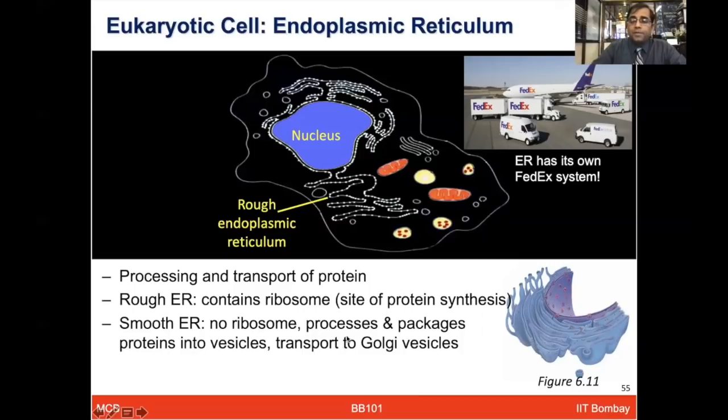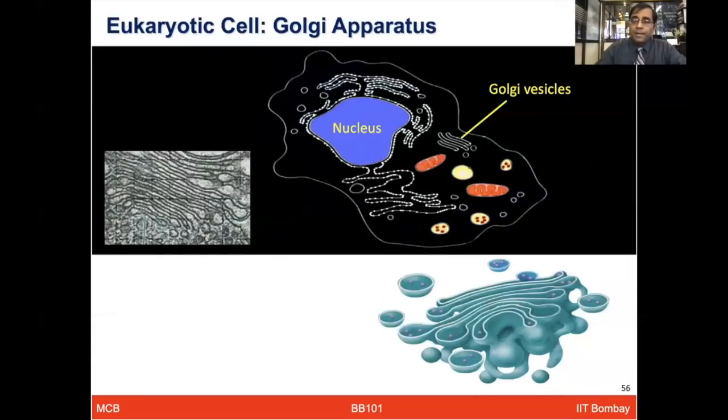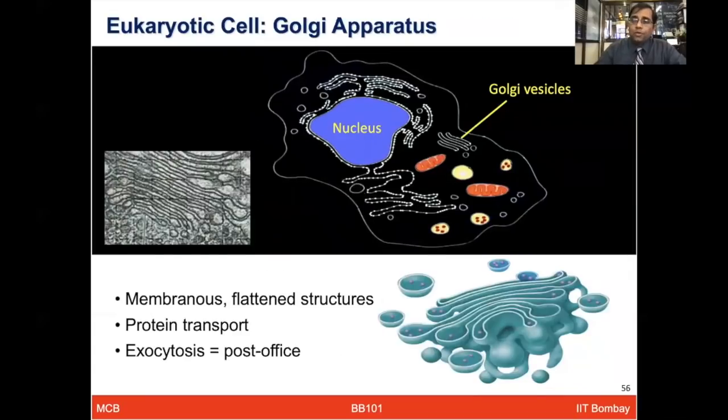But it actually helps in the packaging of these proteins into vesicles, which are further carried with the endomembranous system to the Golgi complexes, which are more flattened structures. Like a post office, when it takes the contents out, exocytosis, where exo means out and cytosis means out of the cell, helps the protein to be transported outside.